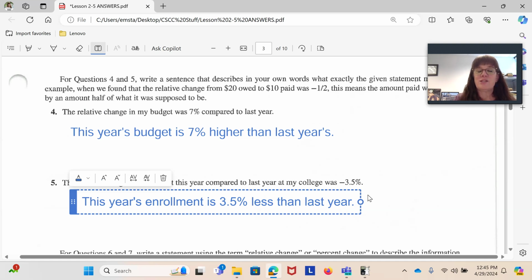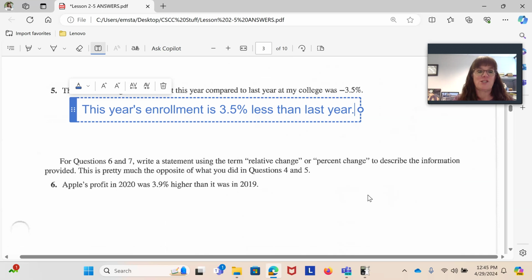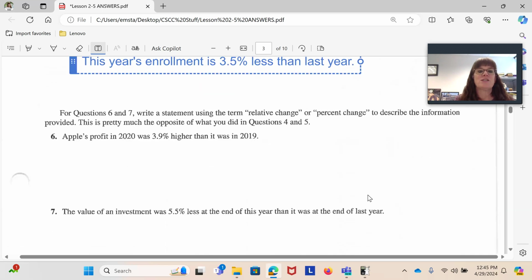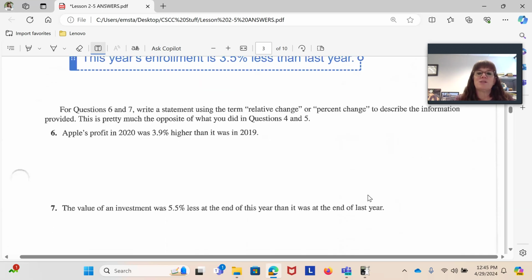In the next two, number 6 and 7, we're kind of going to reverse what we just did. It says for questions 6 and 7, write a statement using the term relative change or percent change to describe the information provided. It's pretty much the opposite of what we just finished doing. So in number 6, it says Apple's profit in 2020 was 3.9% higher than it was in 2019.